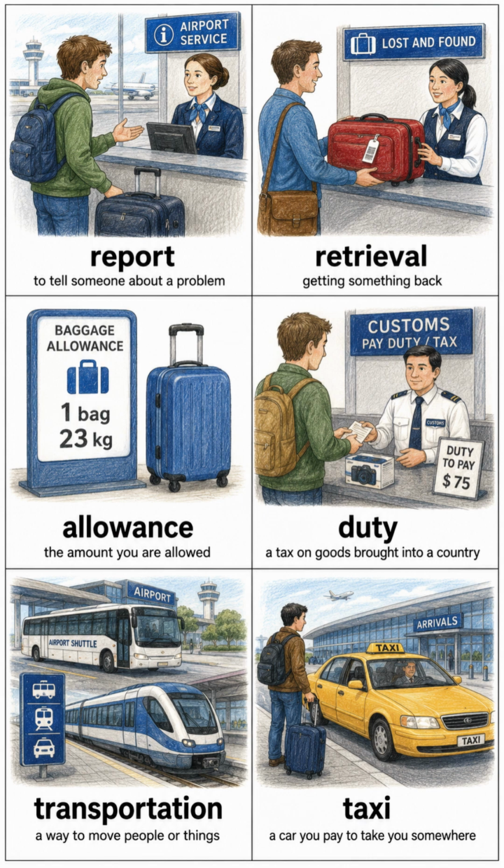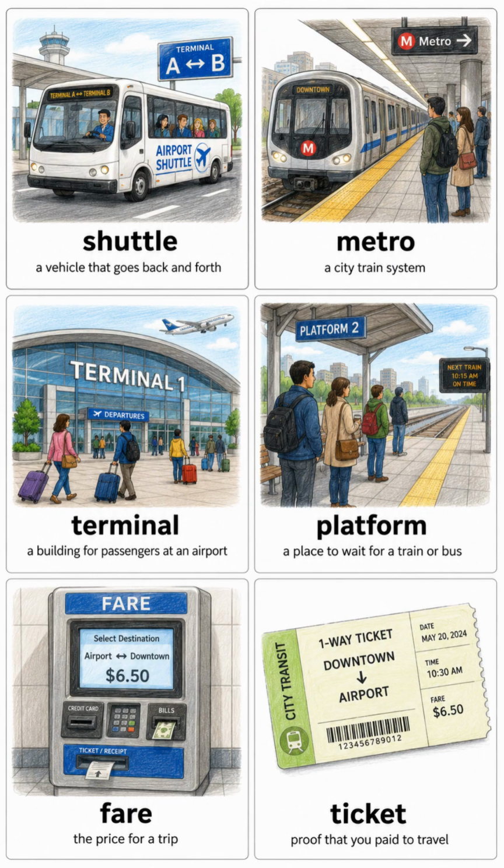Transportation, a way to move people or things. Taxi, a car you pay to take you somewhere. Shuttle, a vehicle that goes back and forth. Metro, a city train system. Terminal, a building for passengers at an airport. Platform, a place to wait for a train or bus. Fare, the price for a trip.